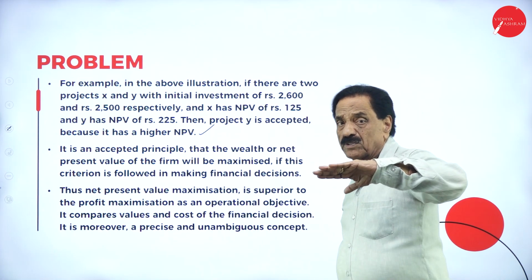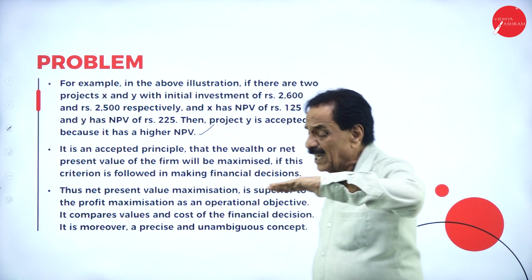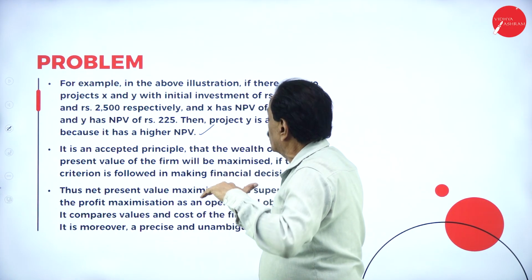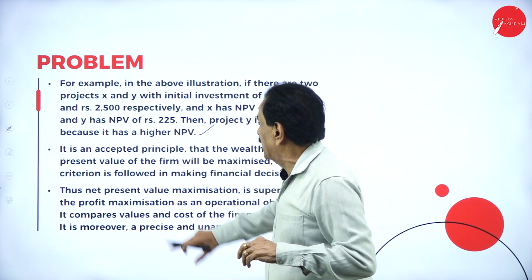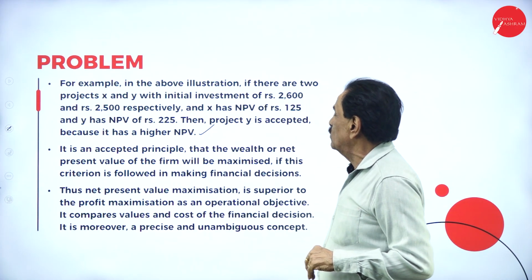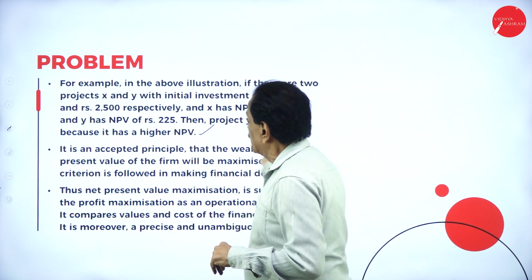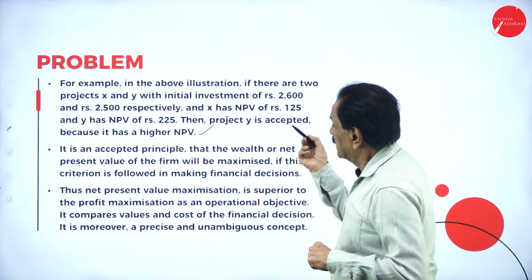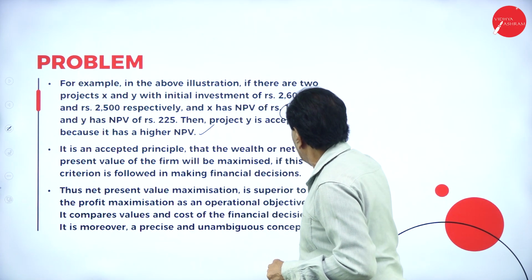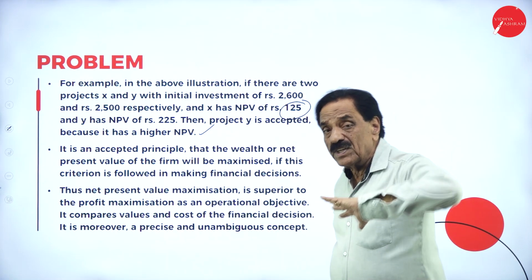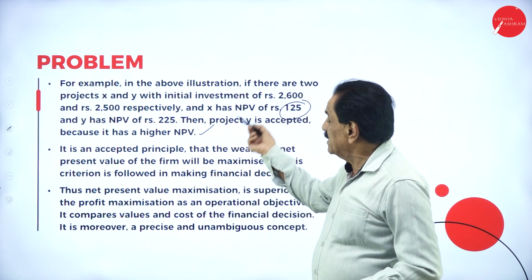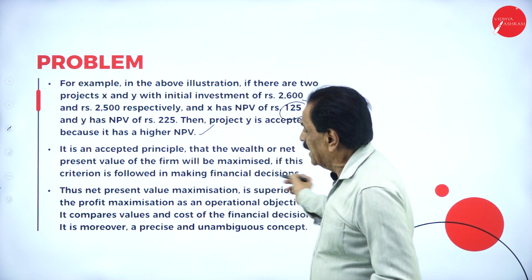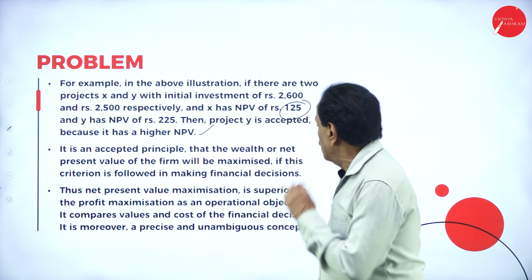If you have two projects called X and Y, when you calculate the NPV at 10%, one will arrive at a certain amount and another at a different amount. Then project Y is accepted because it has the higher NPV. It is 125 for X, 225 for Y. Which is the higher one? Y. Y is accepted. It is an accepted principle that the wealth or net present value of the firm will be maximized if